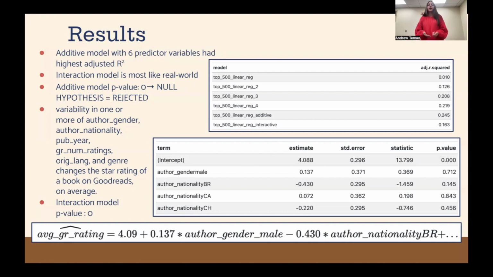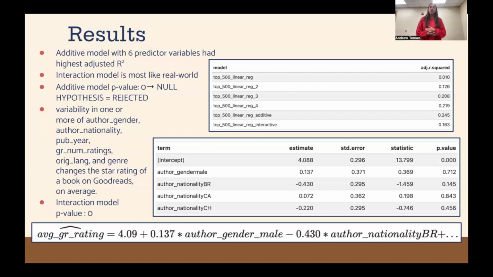Our additive model had 6 predictor variables, and it had the highest adjusted R squared value of 0.56. However, we did end up choosing the interaction model as our favored final model because it is most like the real world, where different predictor variables interact with each other in a kind of intersectionality-like way. Because the p-value of our additive model was 0, that meant that we could reject our null hypothesis, which means that variability in all those aforementioned variables does impact the average star rating of a book on Goodreads.